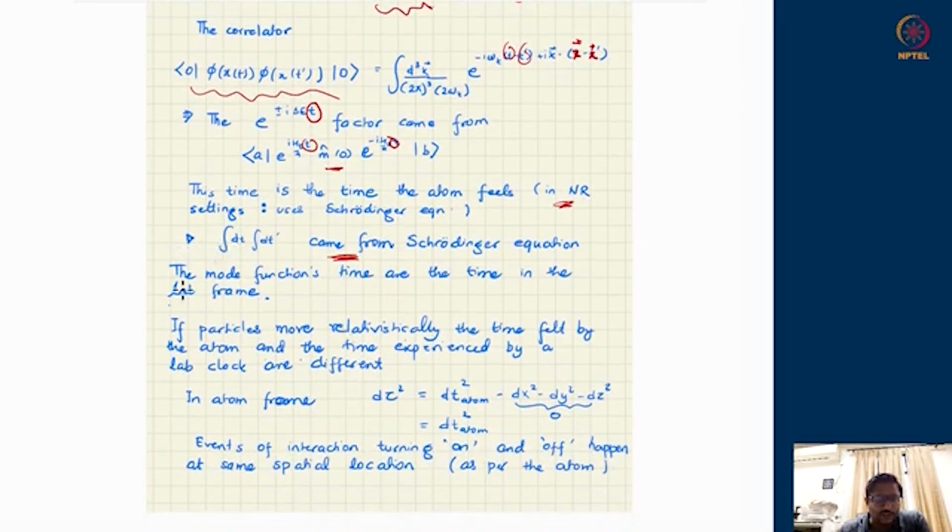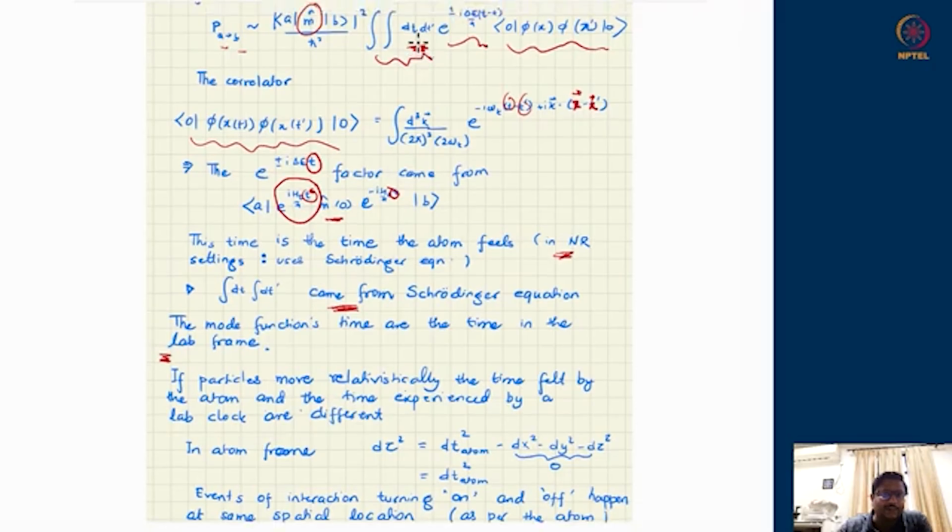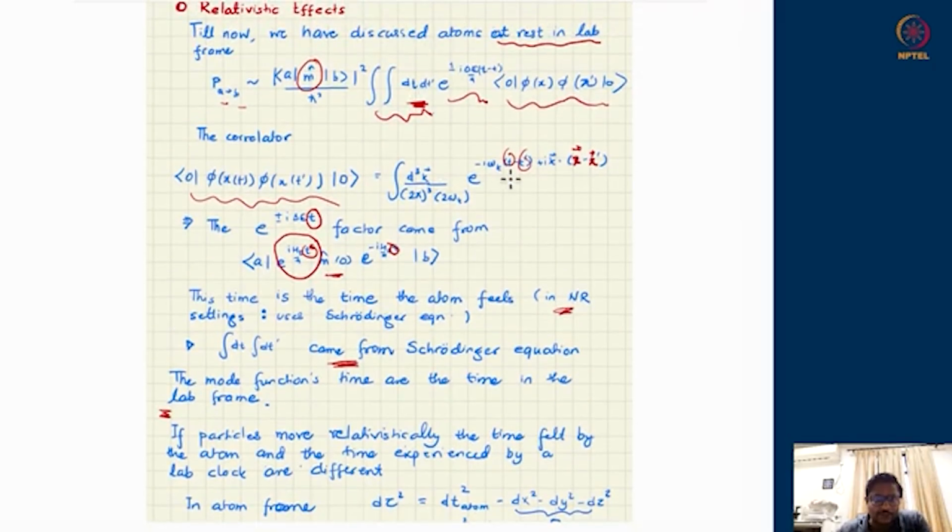So whatever we have done, the basic assumption was that the time the atom sees, that means the Hamiltonian time evolution, the integration time over here, and the time at which the fields evolve, e to the power i omega t, are the same thing. So this is the description of the field with respect to an observer in the inertial lab, and this is the time evolution of an atom at rest with respect to that observer.